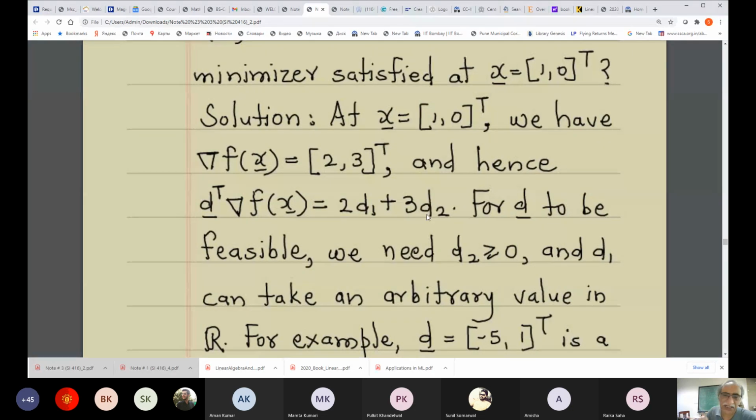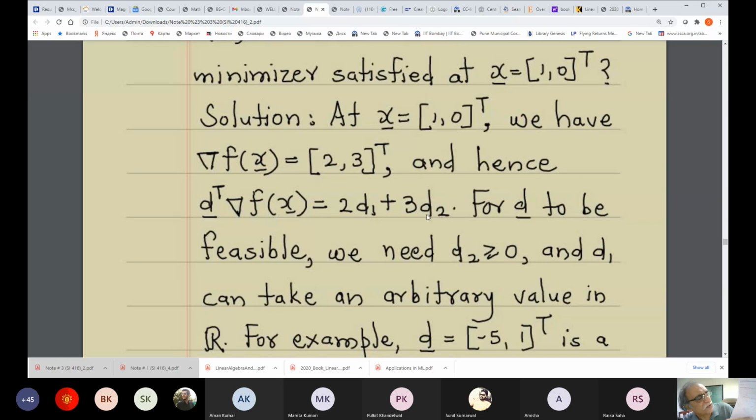Since this must lie in the domain of the function, which is x1 greater than or equal to 0 and x2 greater than or equal to 0, alpha d1 plus 1 must be greater than or equal to 0. That means alpha d1 must be greater than or equal to minus 1. And alpha d2 greater than or equal to 0 will mean d2 is greater than or equal to 0.